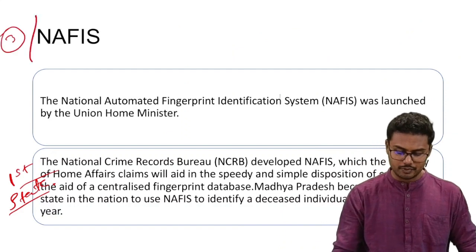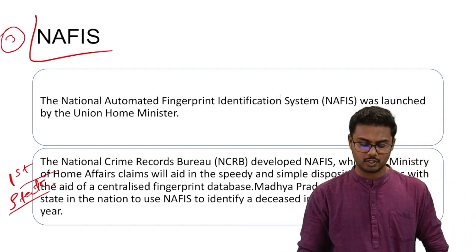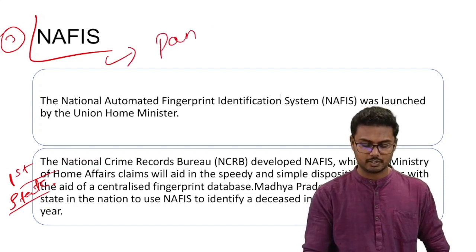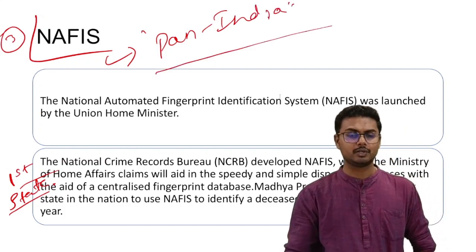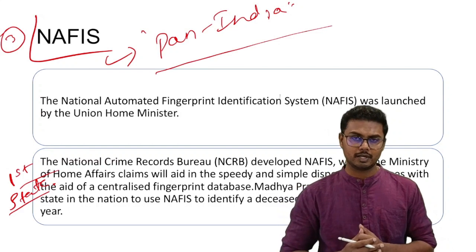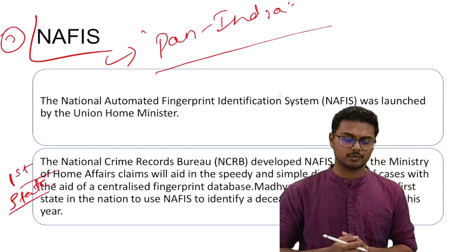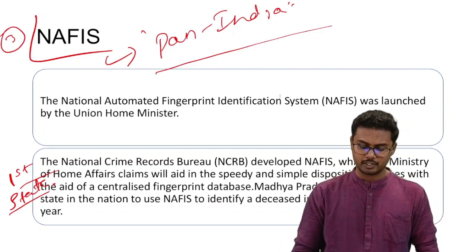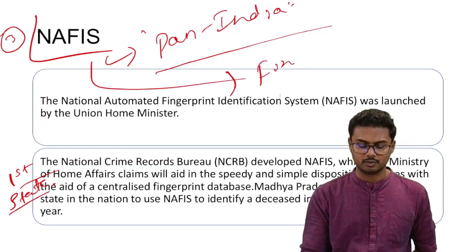Third one is NAFIS for the news. What does it stand for? NAFIS means National Automated Fingerprint Identification System. It is a pan-India system wherein the fingerprint data of all the accused or criminals shall be stored online, and utilizing this, solving the cases becomes easier henceforth. So NAFIS here stands for National Automated Fingerprint Identification System. It is related to fingerprint identification. Please note this down.